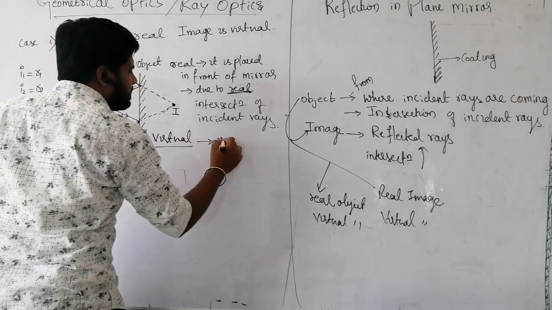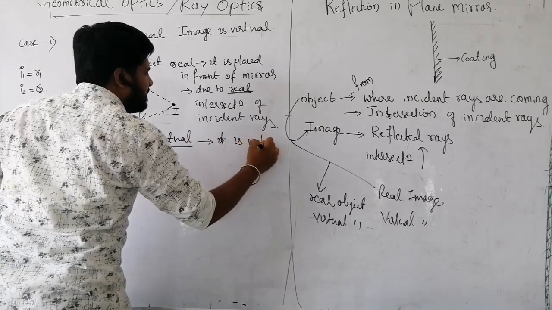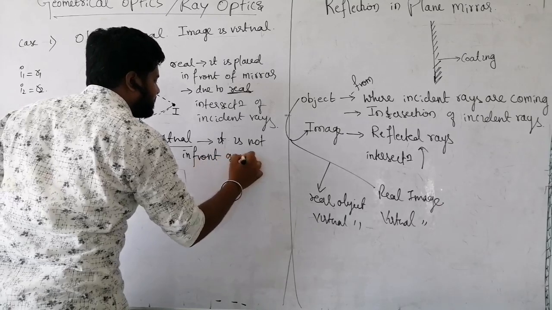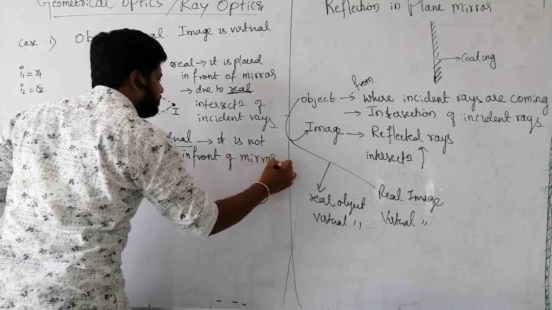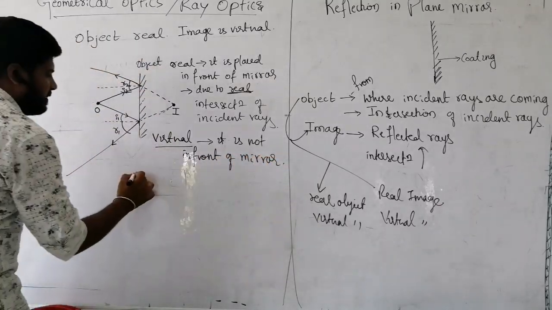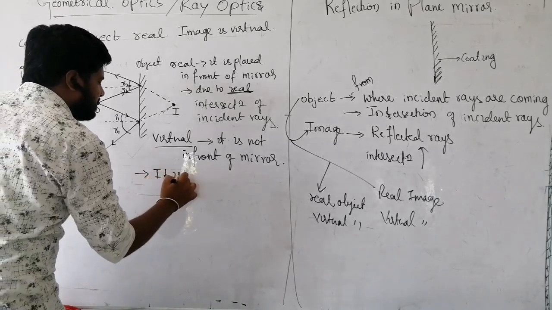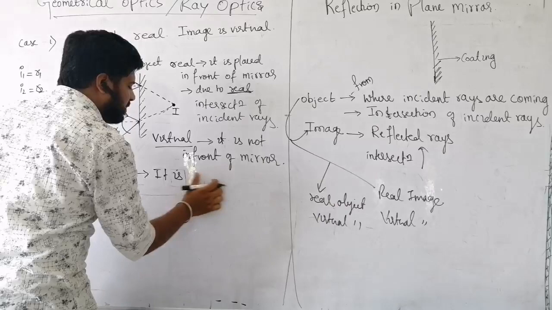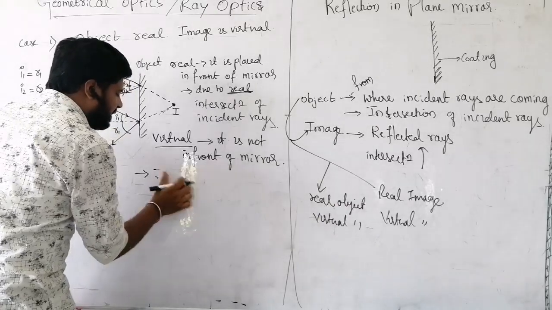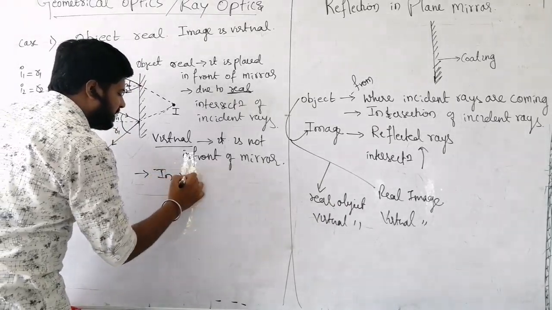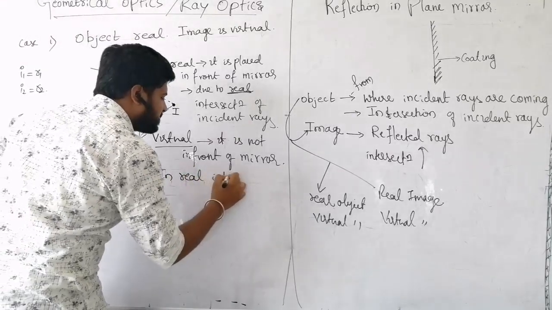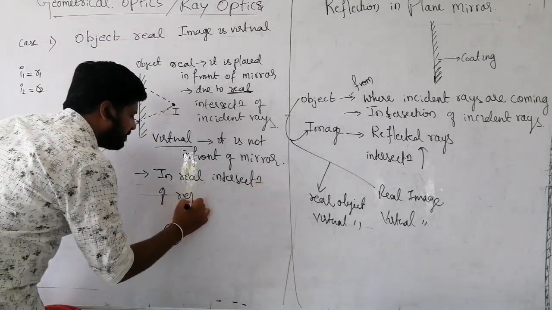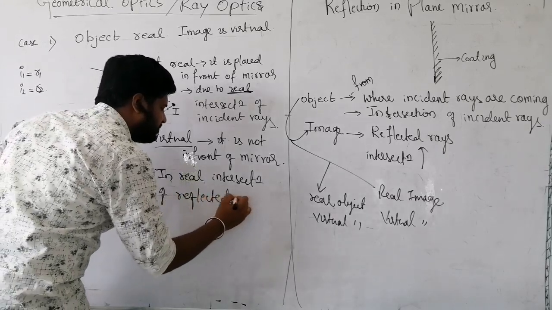Second, real intersection of reflected rays is not possible.